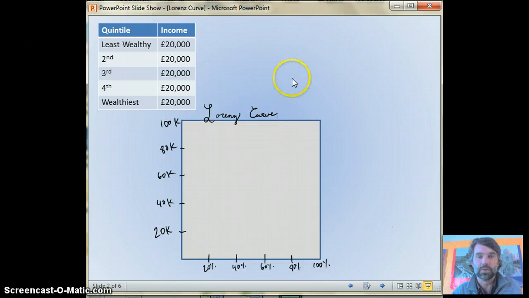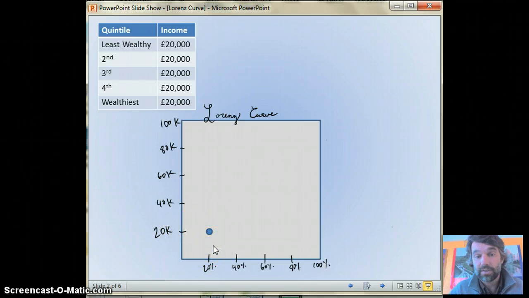There's a graph we use in economics to represent this information, and that's called the Lorenz curve, named after the economist who, I guess, came up with the ideas. And what we show here is income on the y-axis, and then quintiles along the x-axis. And it's real simple. The least wealthy make 20,000 pounds, excuse me. So the lowest 20% makes 20,000 pounds there.